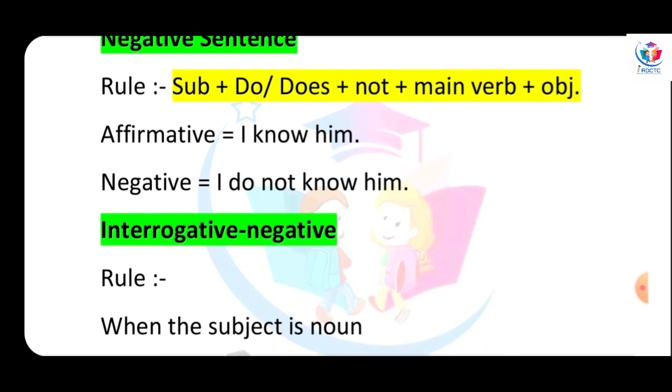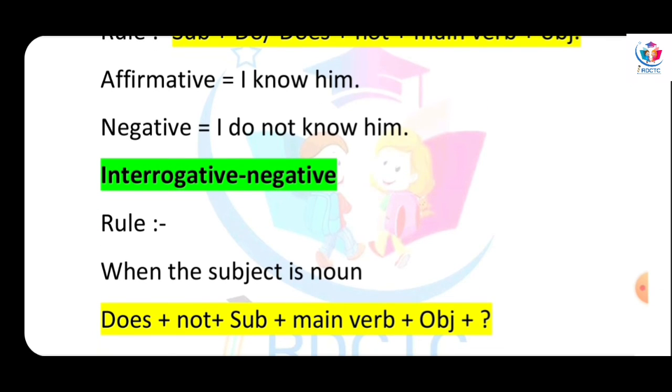Let's see our next topic, that is the interrogative negative form. Separately, we know what the interrogative form is, what the negative form is. But suppose you are talking about something that is interrogative, that is a question, but it gives the vibe of negative. Then how could I talk? Then how could I write this sentence?